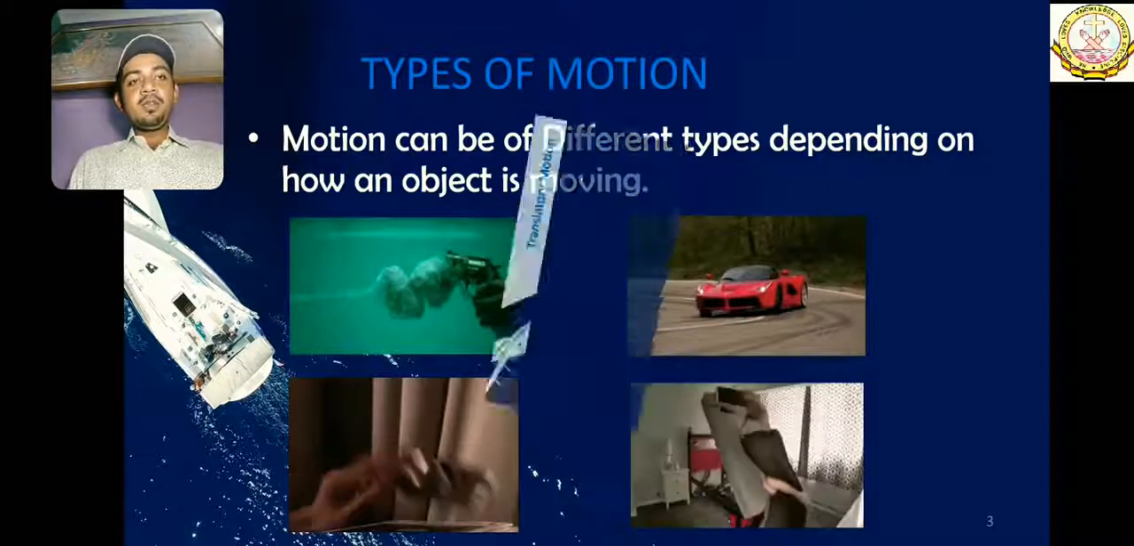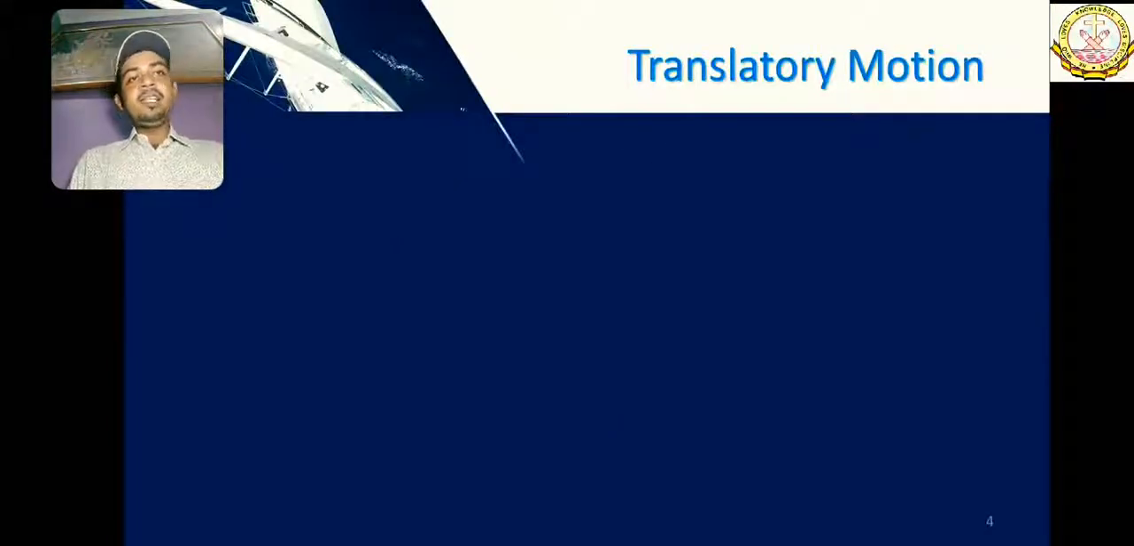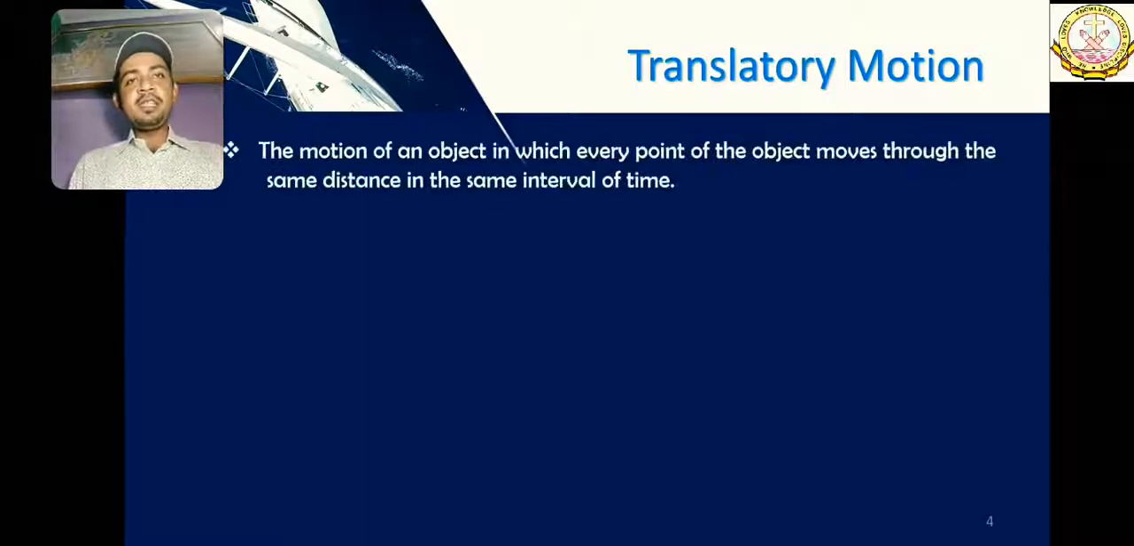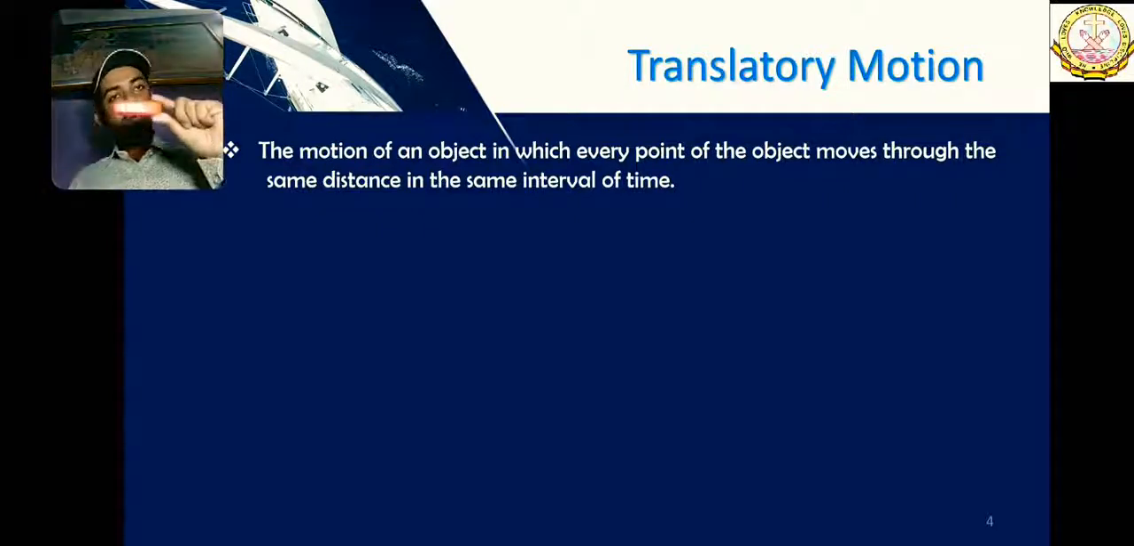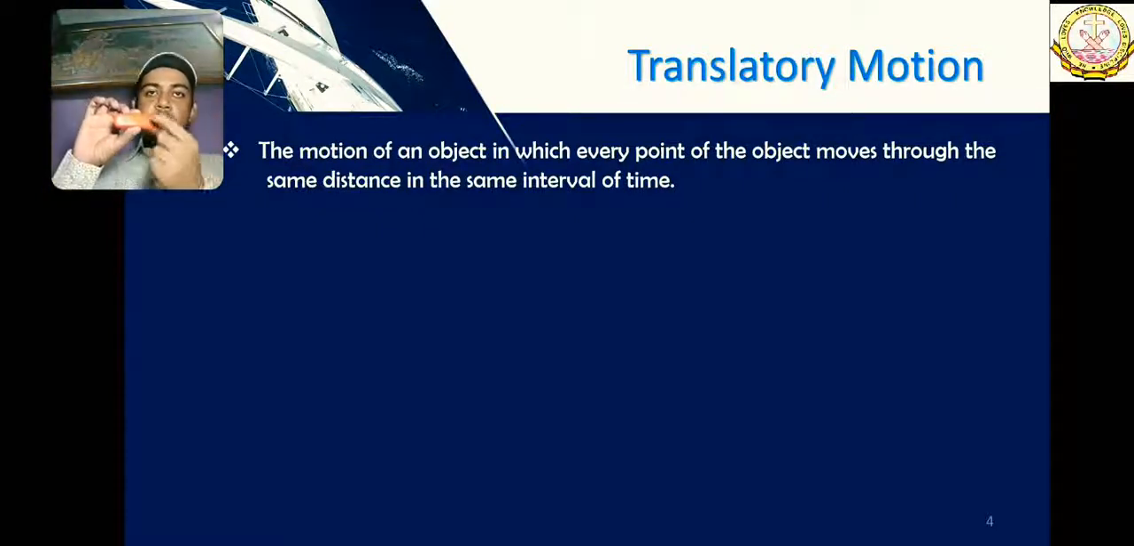The very first type is translatory motion. What is translatory motion? It is the motion of an object in which every point of the object moves through the same distance in the same interval of time. That means this is an object, and it is moving along the same way, all the points in this object move through the same distance in the same interval of time. That means it is not moving like this or like this.